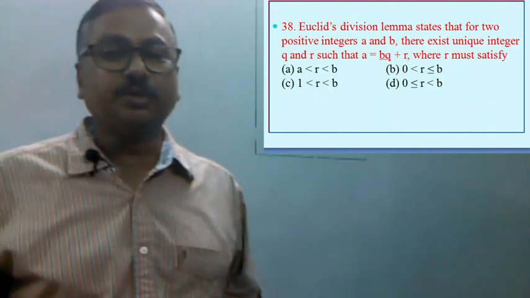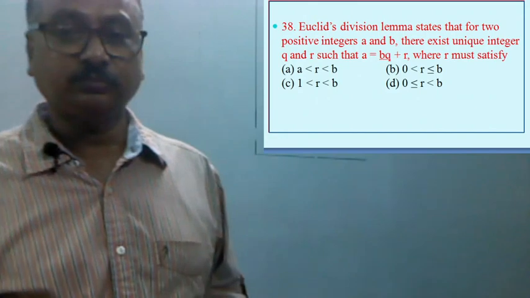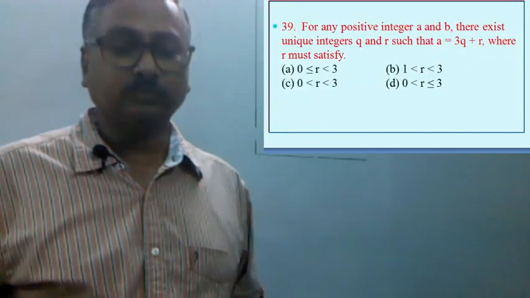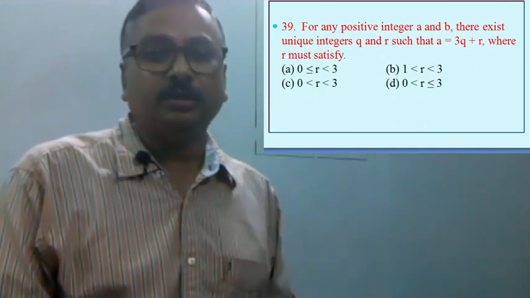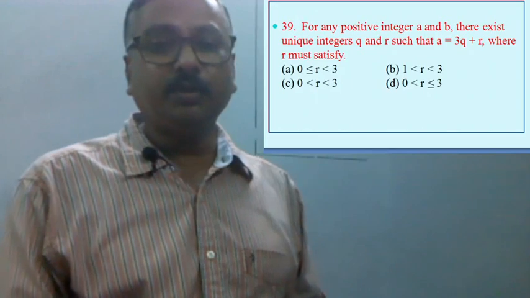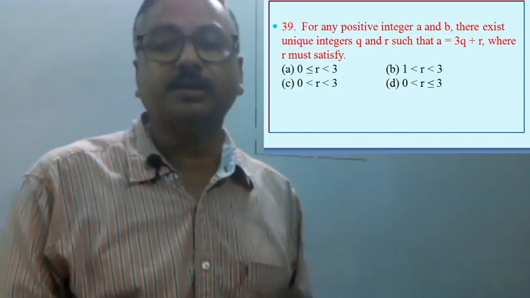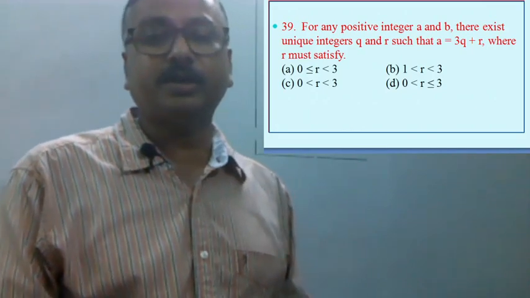Now let us move to the next question. For any positive integers a and b, there exist unique integers q and r such that a equal to 3q plus r, where r must satisfy this.